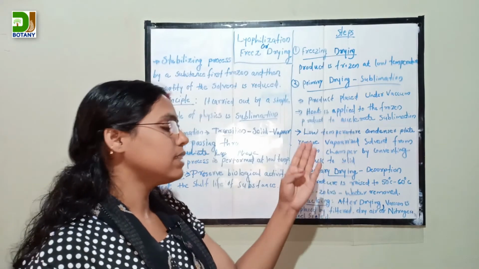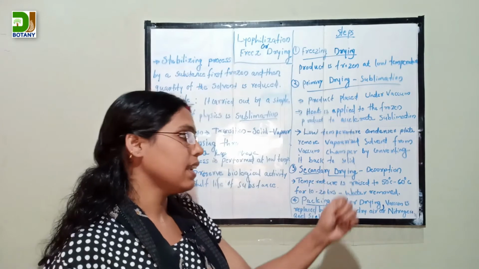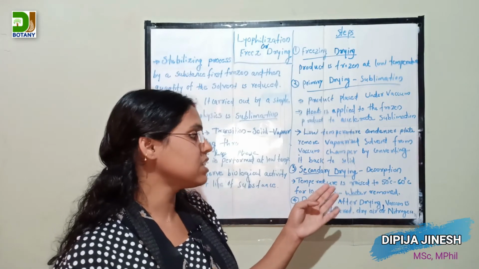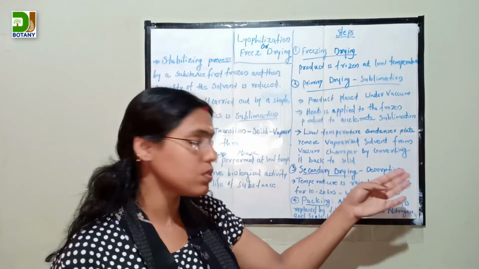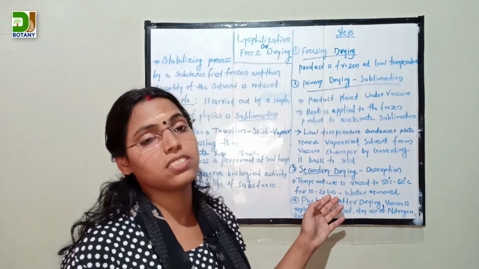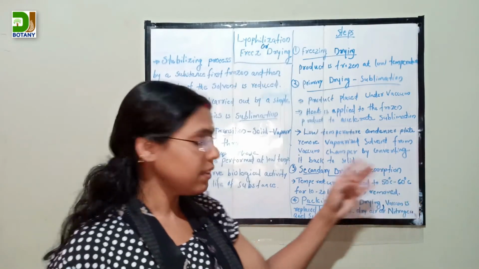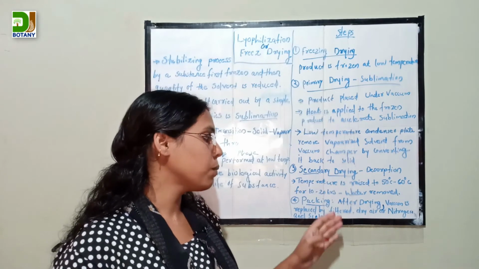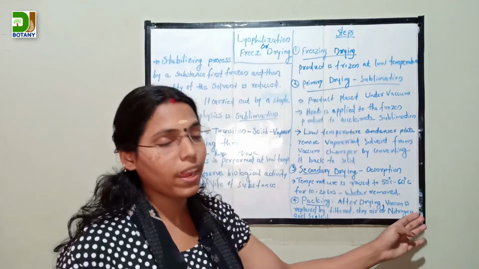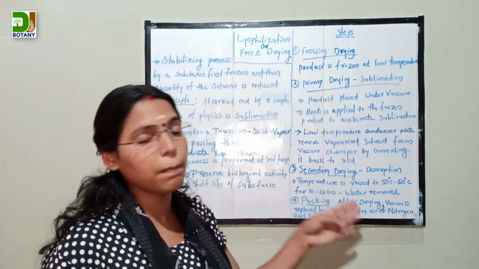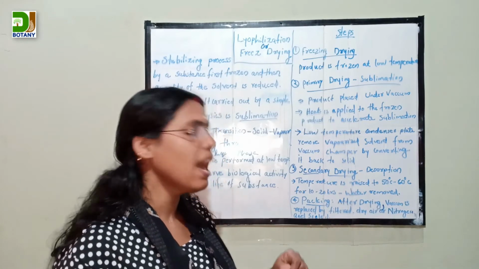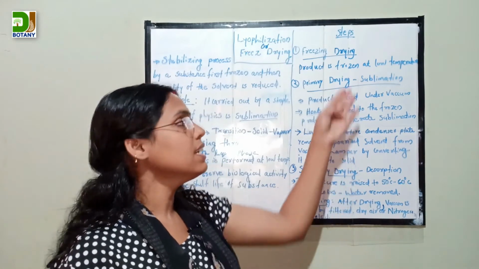The third step is secondary drying, also known as desorption. The temperature is raised to 50 to 60 degrees Celsius for 10 to 20 hours, and under this condition the water is removed. The last step is packing. After drying the substance, the vacuum is replaced by filtered dry air or nitrogen, and finally we seal the substance.